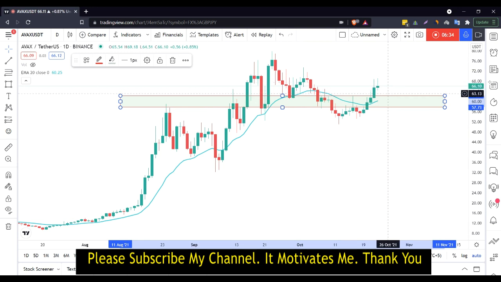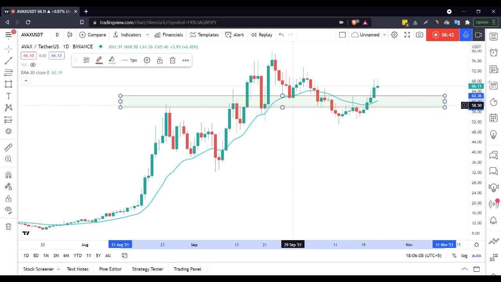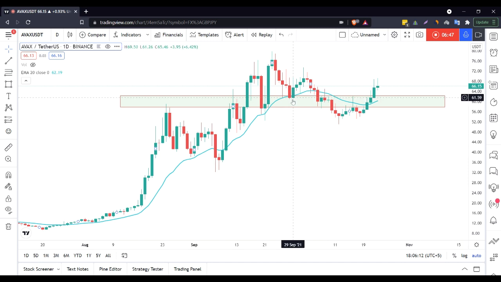support zone for it. In my opinion, as you can see, this is a major structure because it has been tested recently as well as frequently by the market. This is the first recency, and then you can see here market got support from it, here also got support from it, here got resistance from it, and here also got resistance from it.